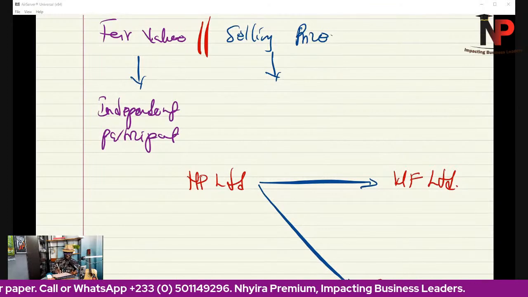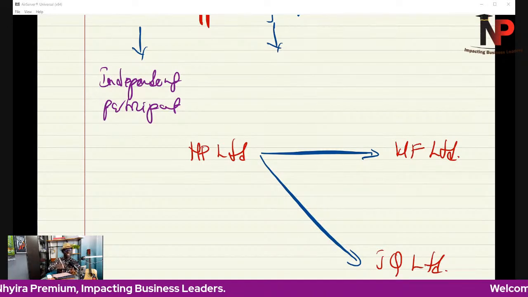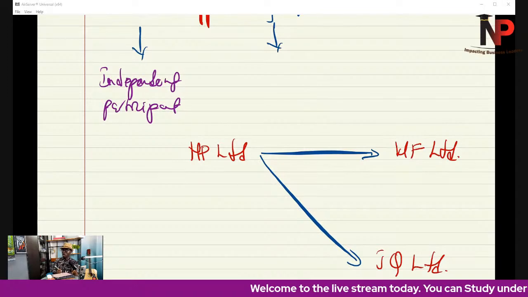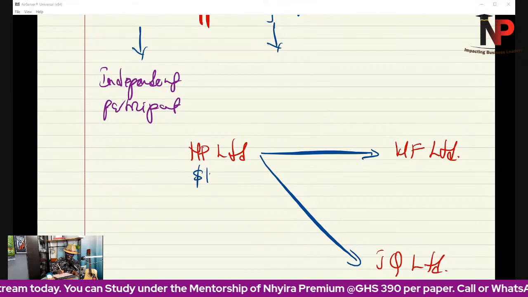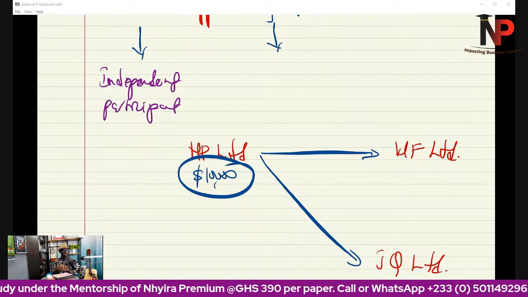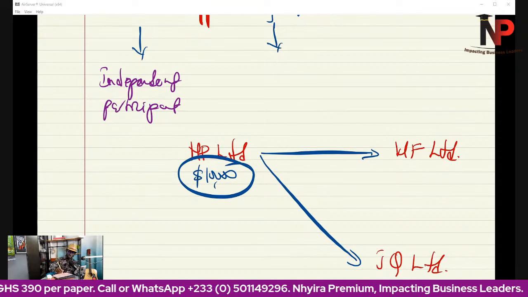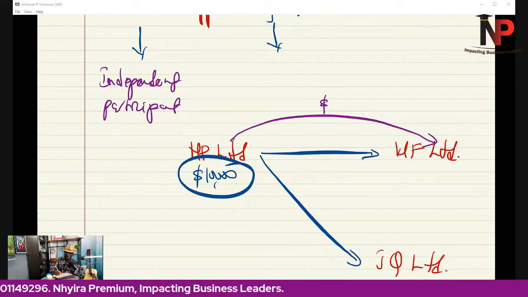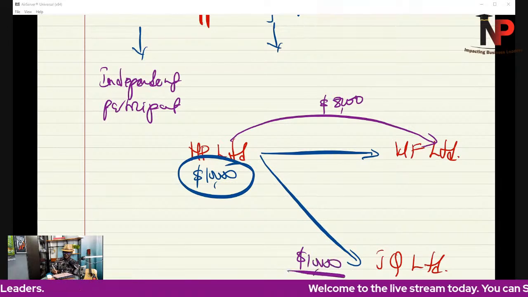Let's say that NP Limited is a consultancy firm, and when we render a certain service, maybe business advisory services in terms of product development and market introduction of products, let's say we charge $10,000. That is the fair value, the price that we charge. Let's say my wife's company comes to us and we sell that same service to them at $8,000. Then the JQ company, we still sell it to them at $10,000.